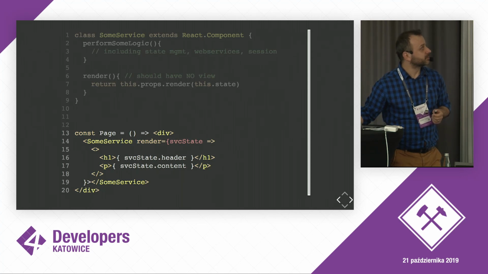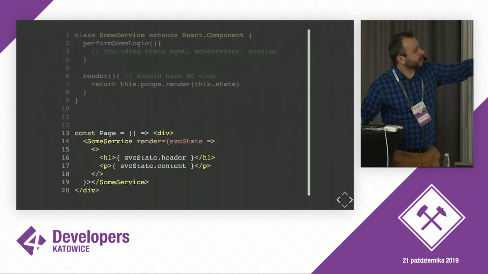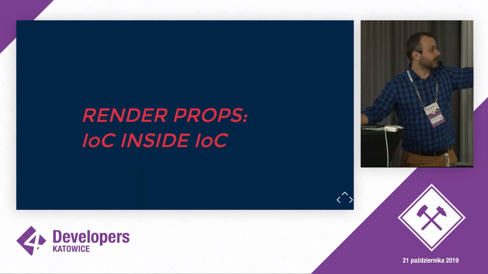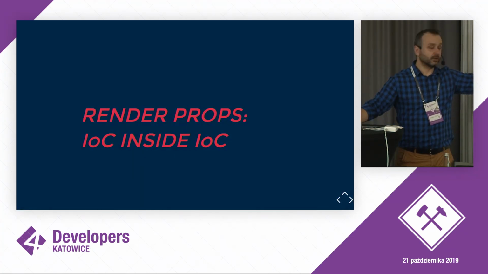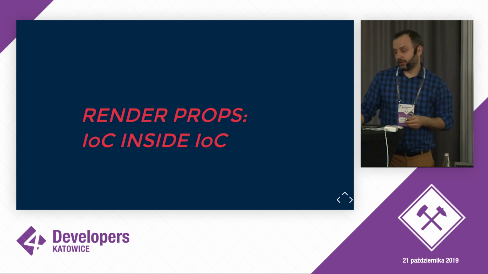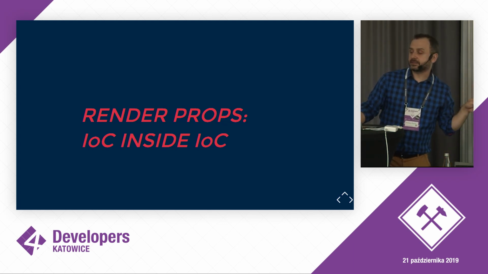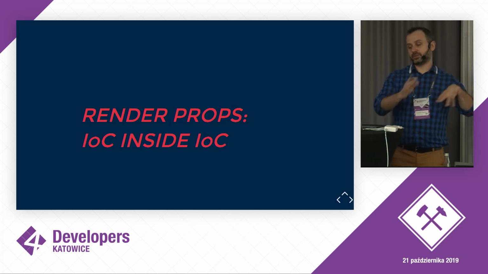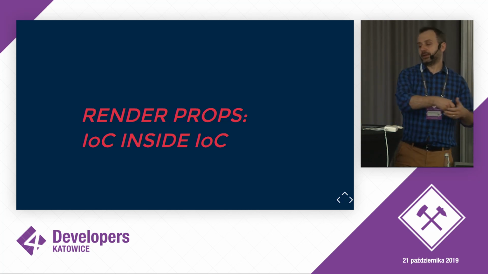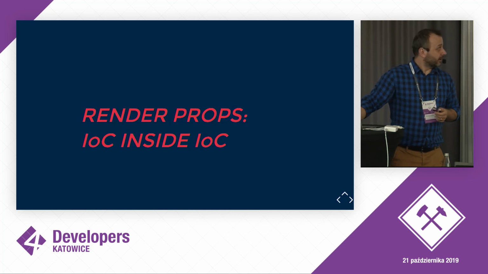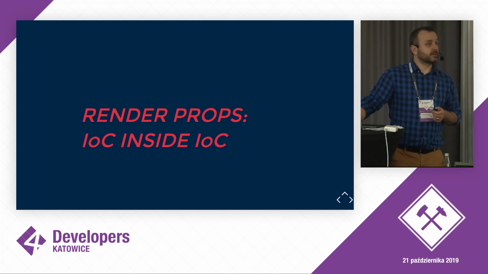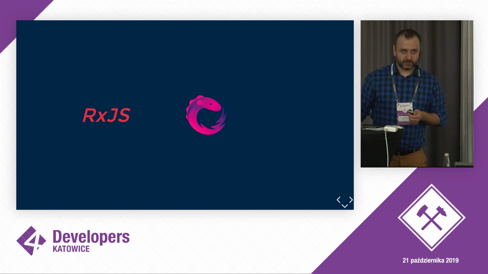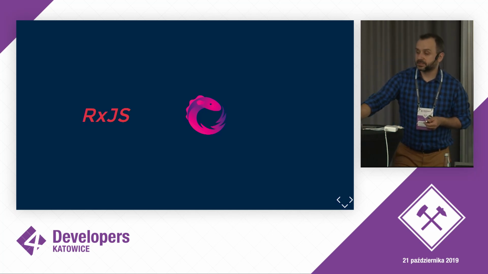So in render props, we only define what this.state could be, so that only our consumer would change how this thing looks. So all in all, this is one of the most confusing parts of React. I call it that a render prop is in some way an inversion of control within, again, an inversion of control. So this is an example of the cost of React. We have to use a lot of our energy to basically understand those concepts.